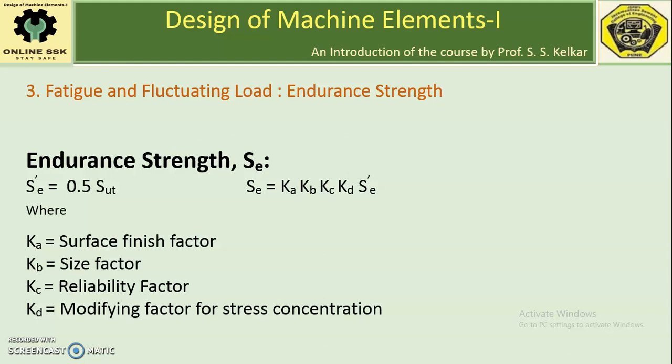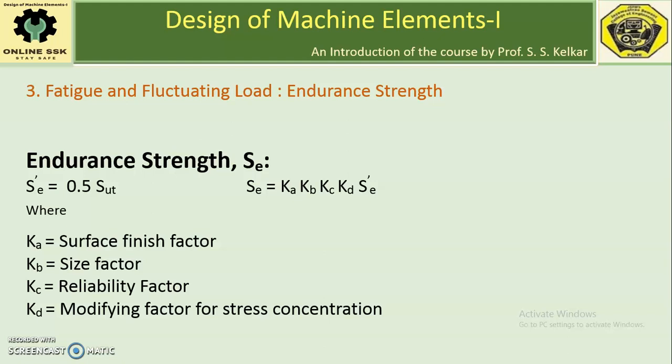This SE dash is multiplied by n number of modifying factors. Here I have shown only 4 modifying factors, but in reality there can be up to 10 or 12 modifying factors that can be applied to the approximate endurance strength.